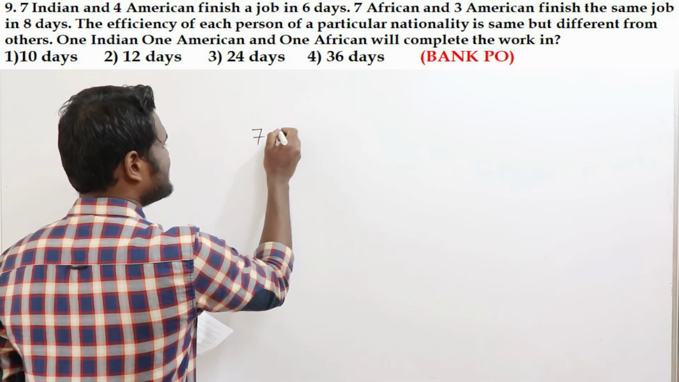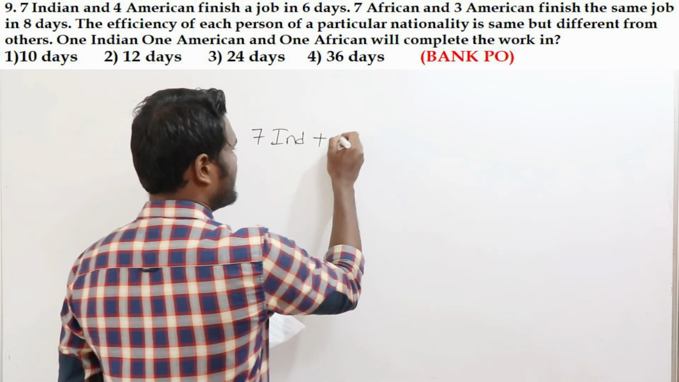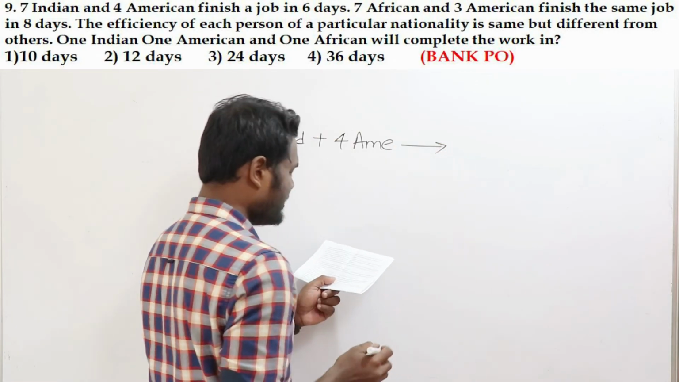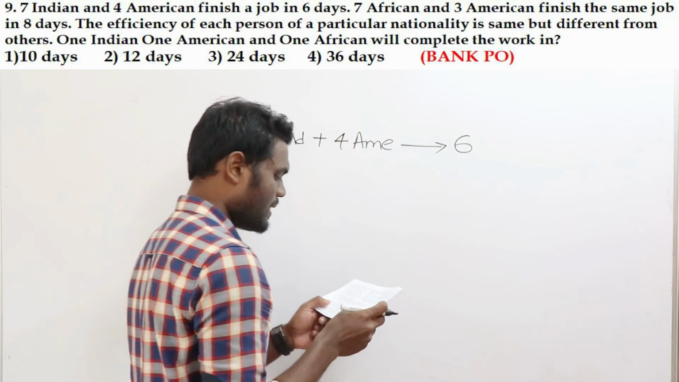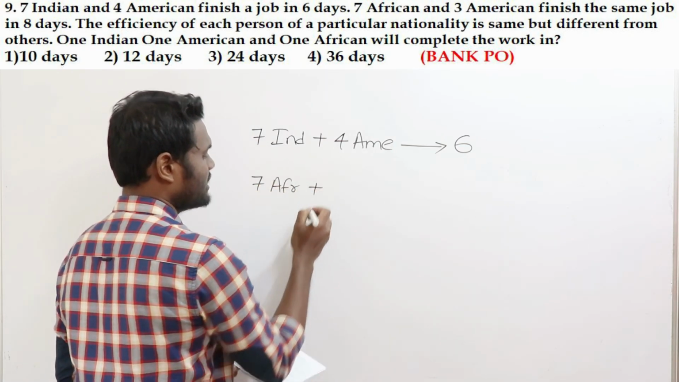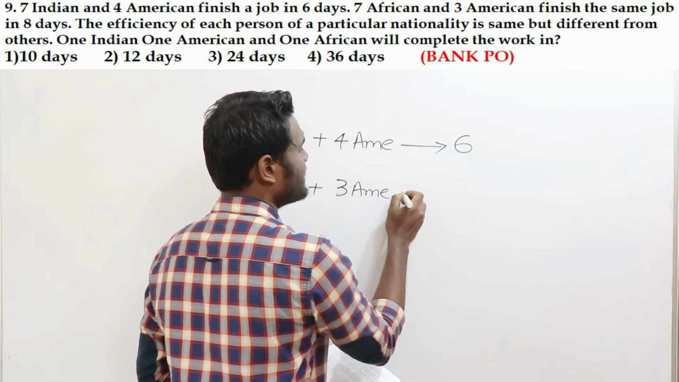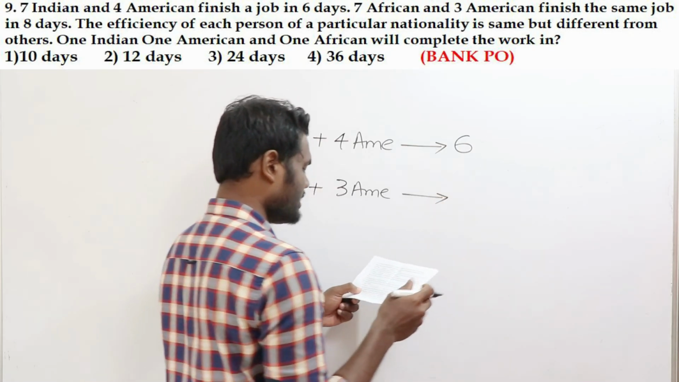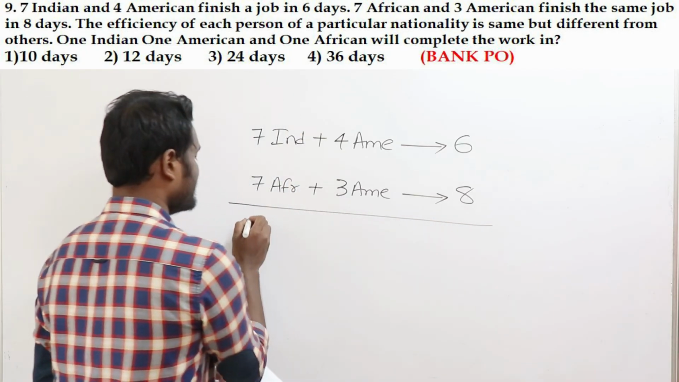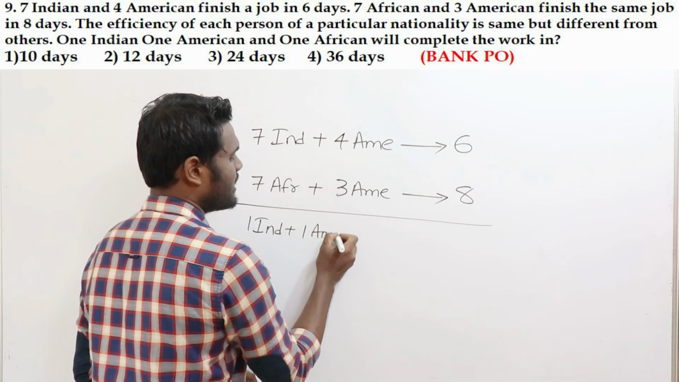So it is said that 7 Indians and 4 Americans can complete the work in 6 days of time. Similarly, 7 Africans and, sorry, 3 Americans can complete the work in how many days? It seems 8 days.